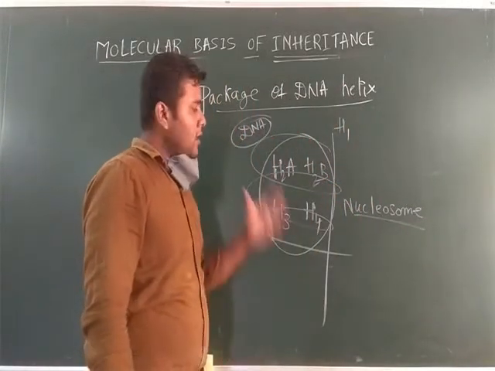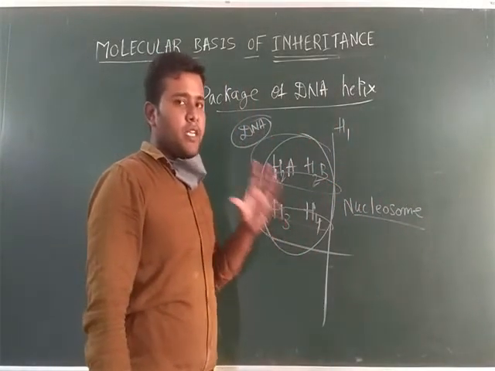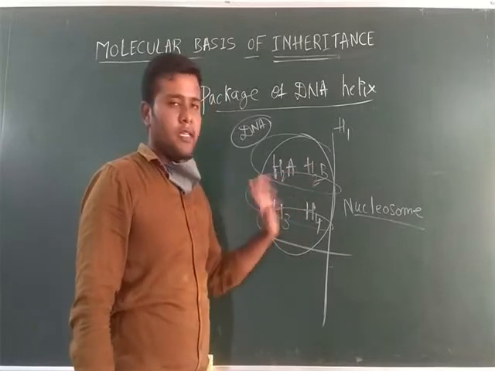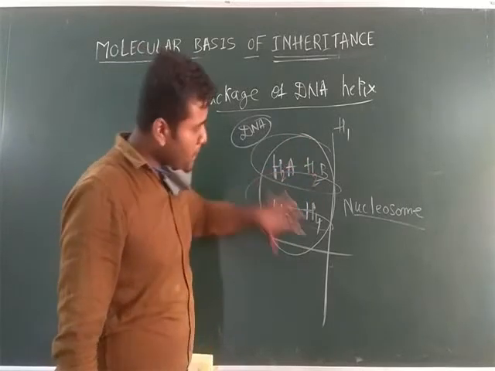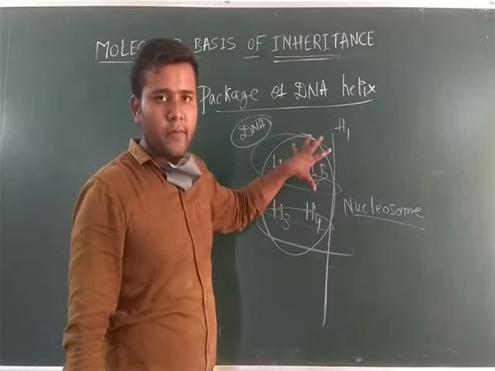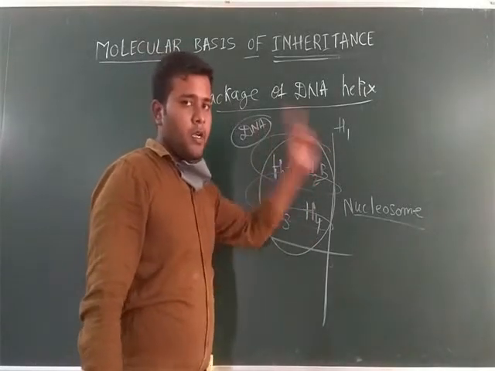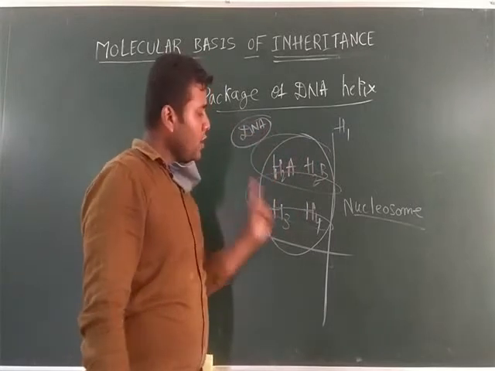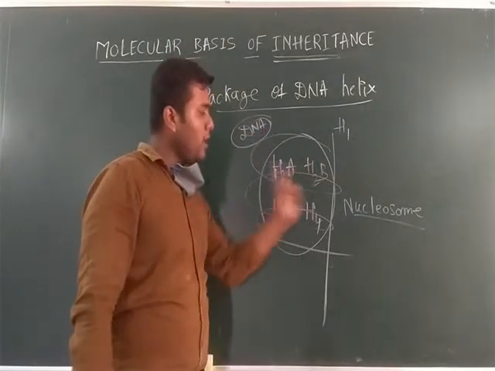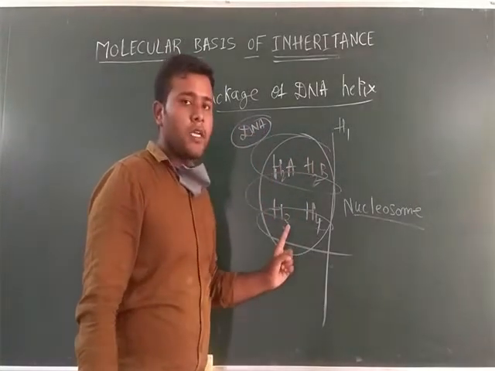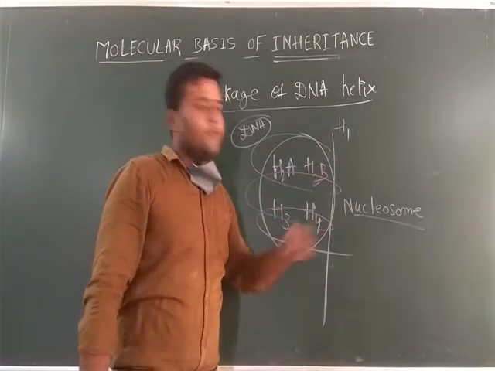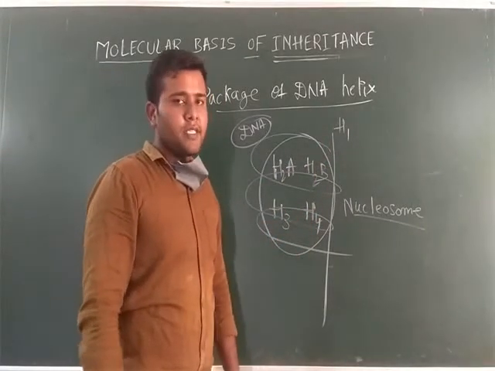First, positively charged histones will be there. This one is a histone. This completely is called a histone octamer, formed with the help of 8 histones. The negatively charged DNA is wrapped around the histone octamer, held by the positively charged histones.